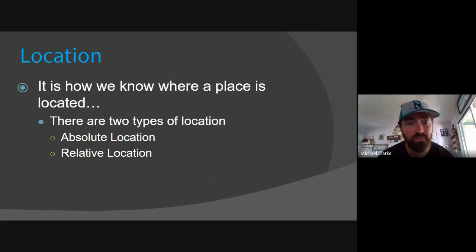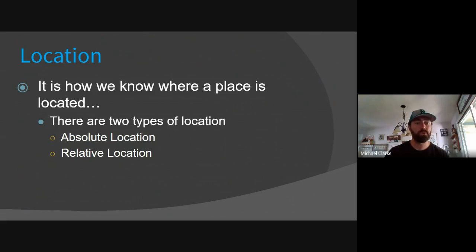Location is the first of the 5 themes, and there are 2 types. You need to know the 2 types of location, and they're listed right there: absolute and relative. If you're taking notes via pen and paper, now would be a good time to do that. If you've got questions, jump in and ask me. Feel free to turn your mic on.